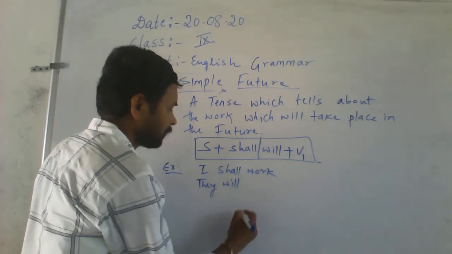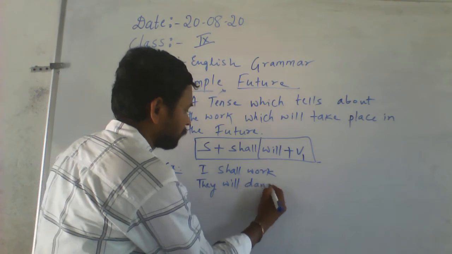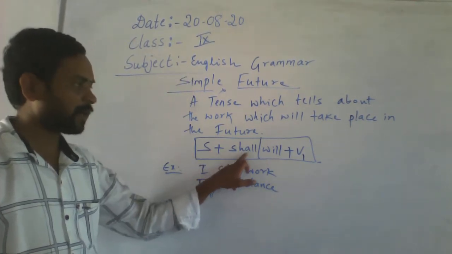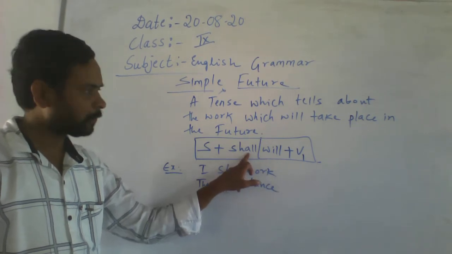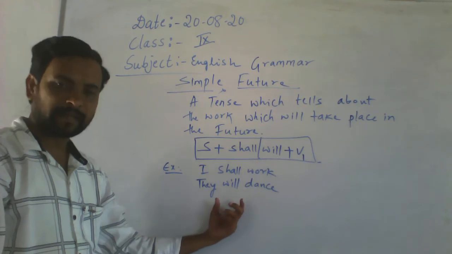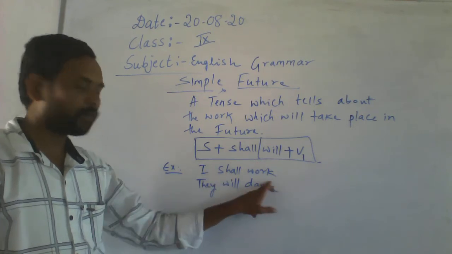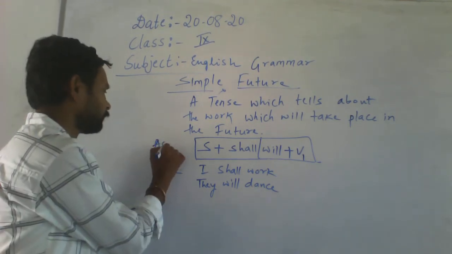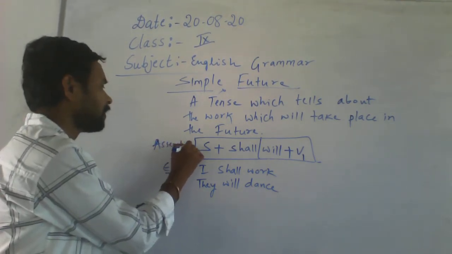They will dance. See here. Subject, shall or will, these are helping verbs. Then V1 is there. So according to the formula, two sentences are here. I shall work. They will dance. It is assertive.